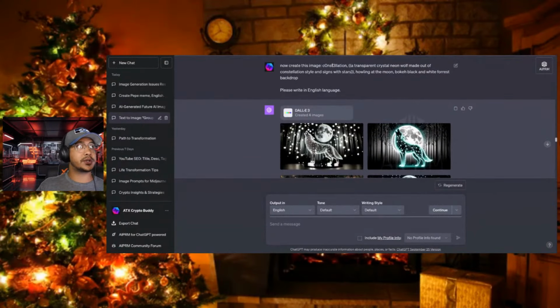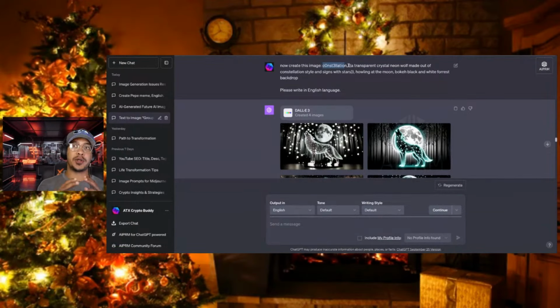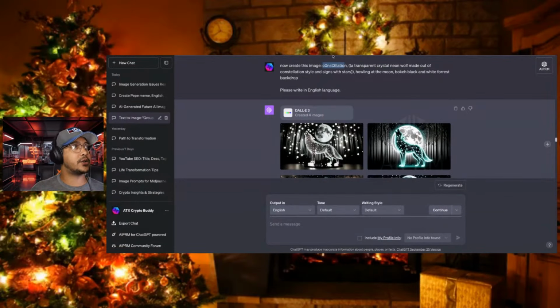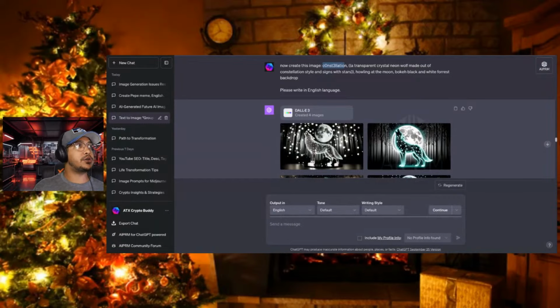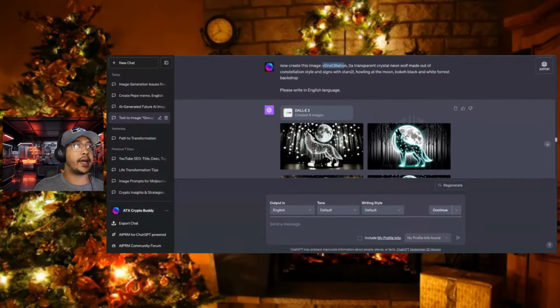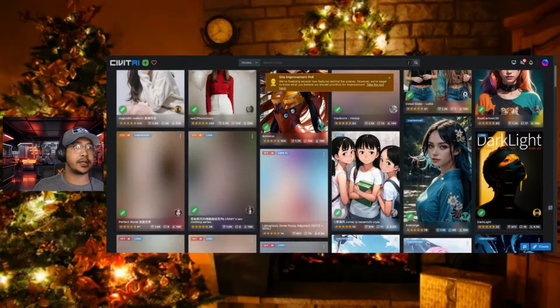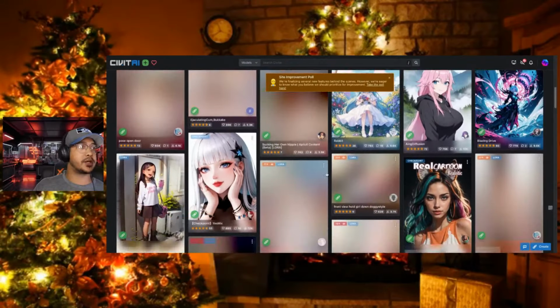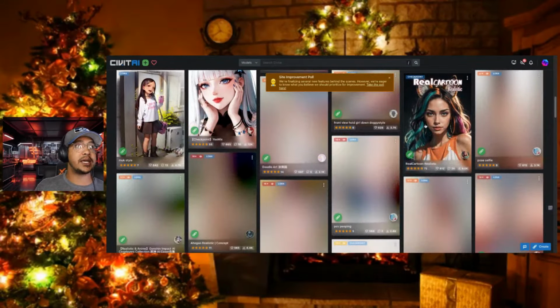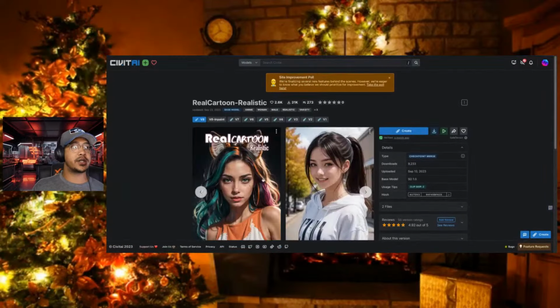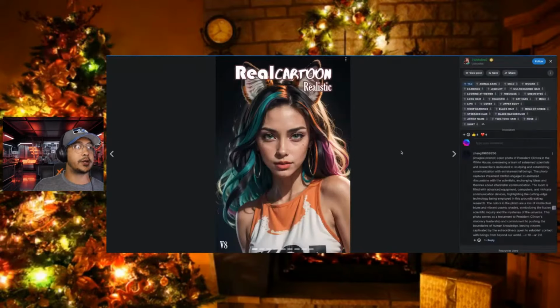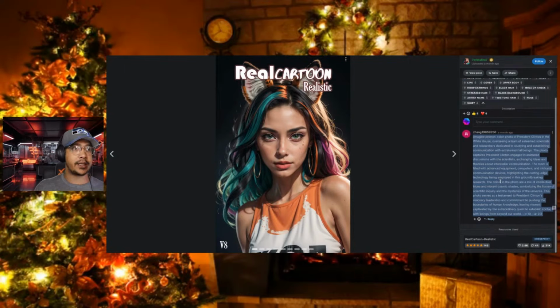I actually had this one, and what I do is I get a combination of it all, y'all. What you can do as well is use different platforms such as Civit AI, civitai.com. We've shared this in the past. It's not safe for work content for everything on here. But if you like some of the images on here, which is why you see all the blurs, you can click on the photo. For example, if I like this one, I can see the prompt they used right here, and I can copy that particular prompt.